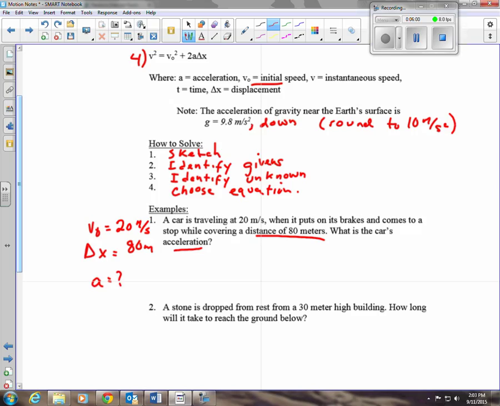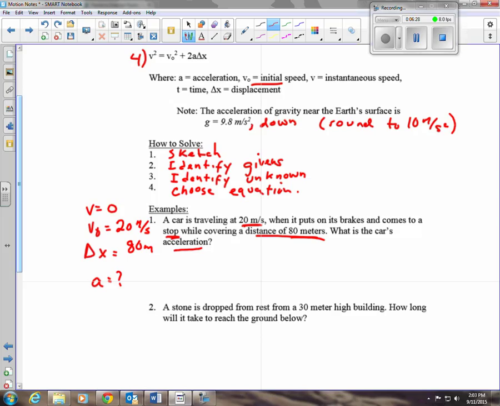Now, a little hint on these is you're always going to have 3 givens, all right? And I only have 2 so far, all right? There's a third one. It's obvious to find the numbers, and those are givens. But there's another one in here that's a little subtler. It says it comes to a stop. When you come to a stop, your velocity or your speed at that moment, your instantaneous speed, is 0. So that stop tells me that the velocity is 0. Now I have 3 givens and 1 unknown.